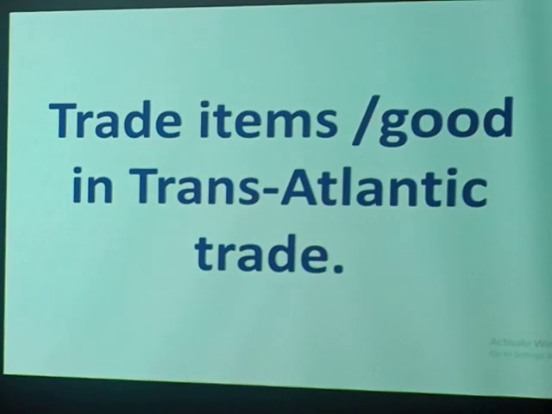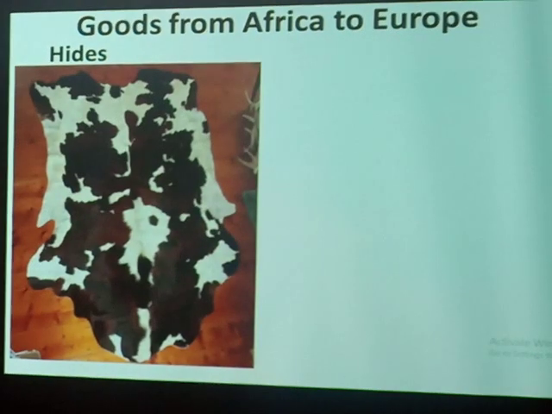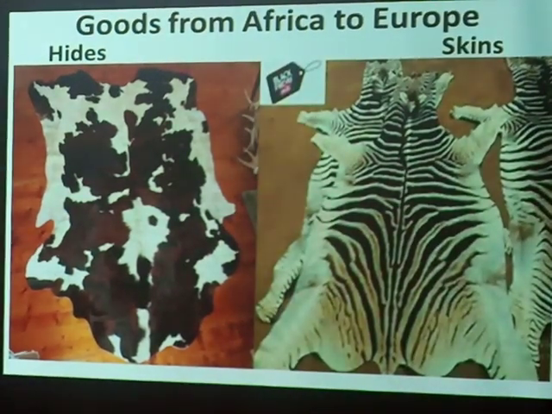Trade items or goods in transatlantic trade. What were the items or goods in transatlantic trade? Let's see this. 1. Goods from Africa to Europe. We saw that route from Africa to Europe. What were the goods from Africa to Europe? In here, we shall have the diagram and the corresponding name. Item 1, hides. Hides were got from Africa to Europe. Equally, skins, especially of beautiful animals, were got from Africa to Europe. So hides and skins happen to be one of the goods that were got from Africa to Europe during the transatlantic trade or the triangular trade.